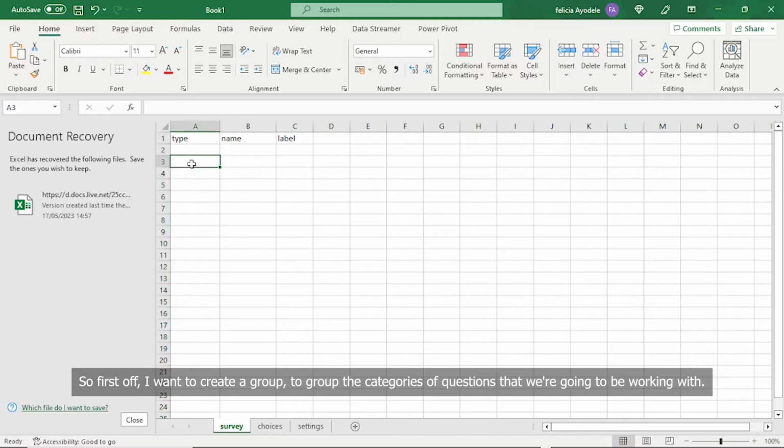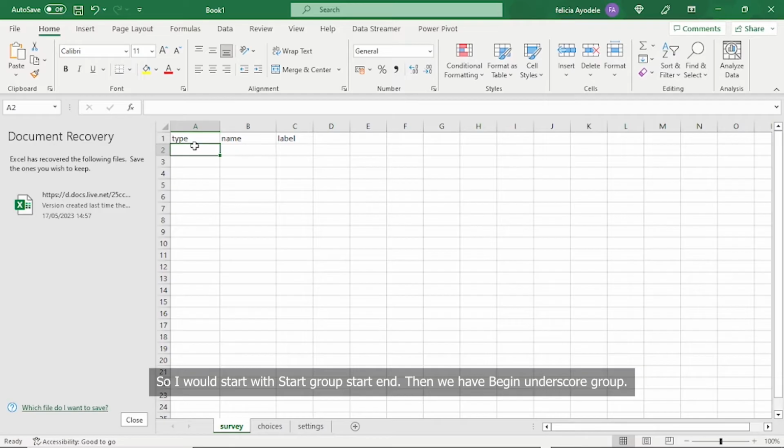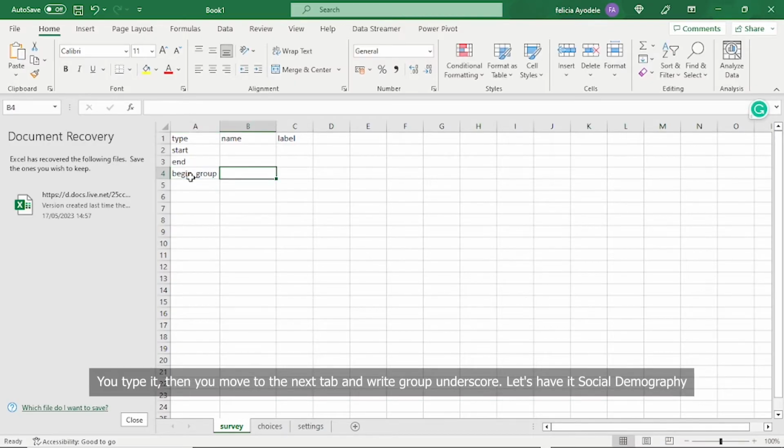So first off, I want to create a group to group the categories of questions that we're going to be working with. So I would start with begin underscore group. You type it.